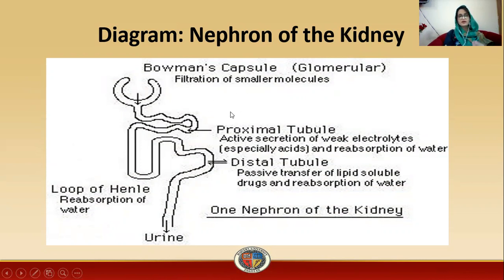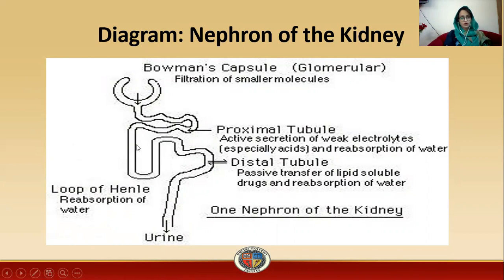which is called the glomerulus, where glomerular filtration takes place. Basically the role of the Bowman capsule, or glomerulus, is filtration of small molecules from the blood. The small molecules get filtered into the nephron, and then comes the proximal tubule, the first portion of the tubular section, where active secretion of weak electrolytes, especially acidic electrolytes, takes place, and reabsorption of water takes place in this portion. Then comes the loop of Henle.